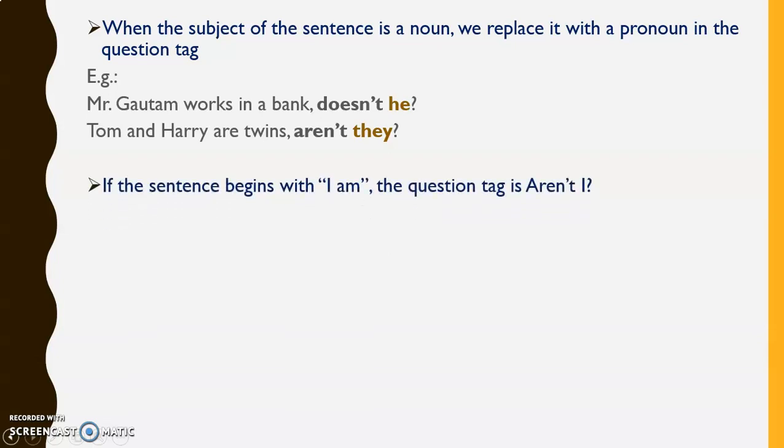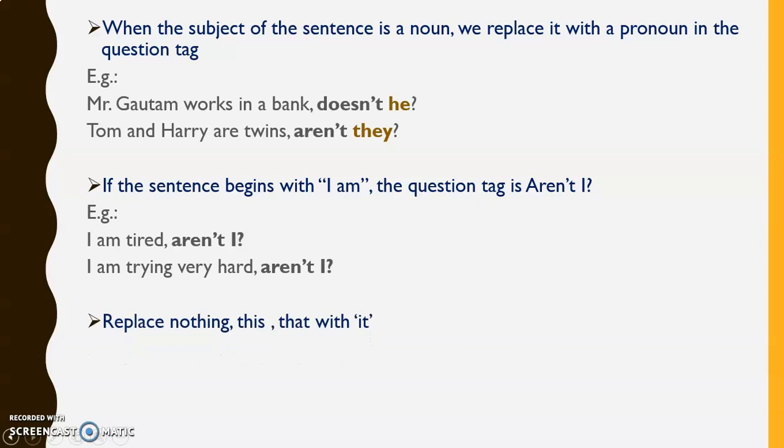See the next point. If the sentence begins with I am, the question tag is aren't I. There is no usage of amn't I. So whenever I am is there in the sentence, the question tag is aren't I. See the examples. I'm tired, aren't I? I am trying very hard, aren't I?